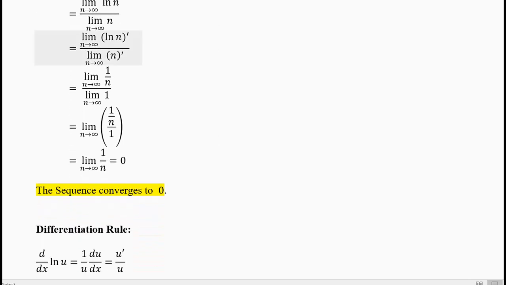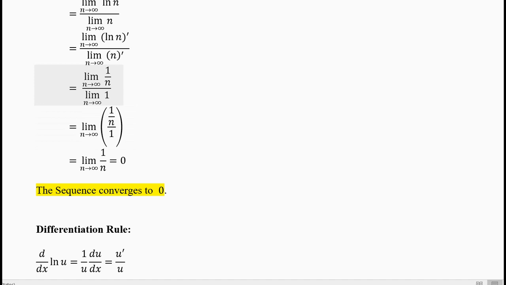Now what is the derivative of ln x? It is 1 by x. Here n is like x, so the derivative is 1 by n in the case of the numerator. In the denominator, n is like x, so the derivative of x with respect to x is 1. So the derivative of n with respect to n is 1. So your limit is limit of 1 by n as n goes to infinity, divided by limit of 1 as n goes to infinity.